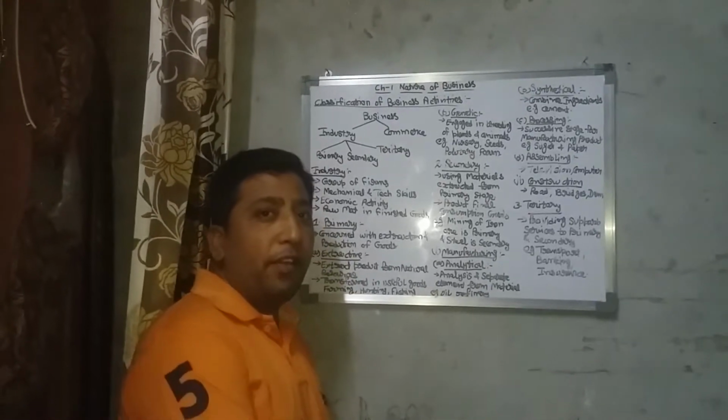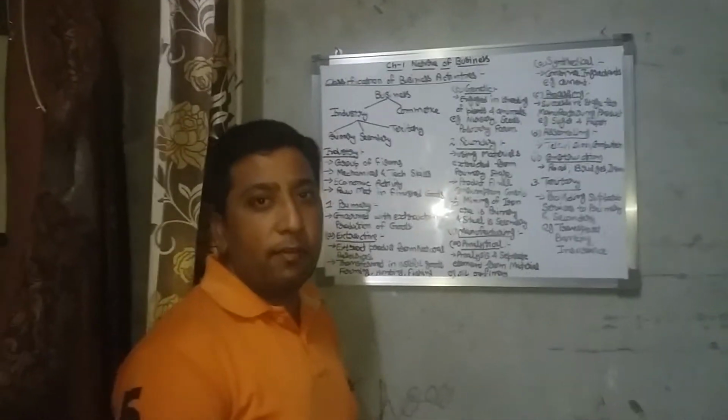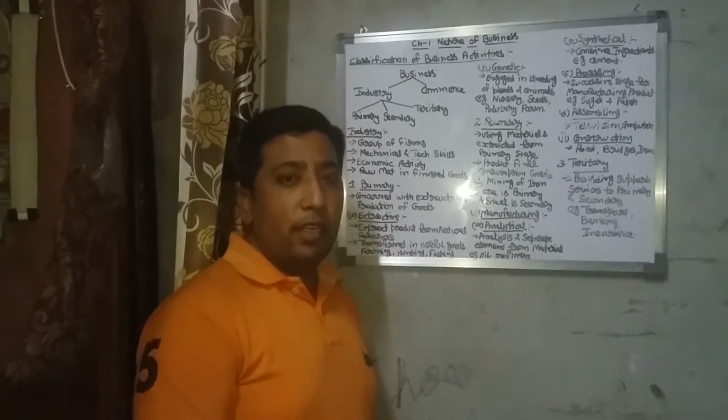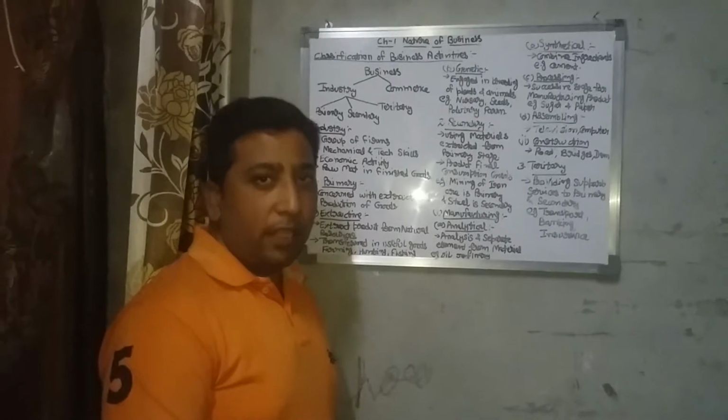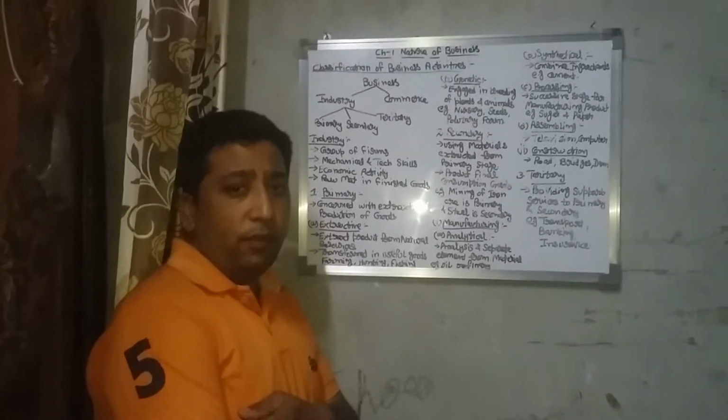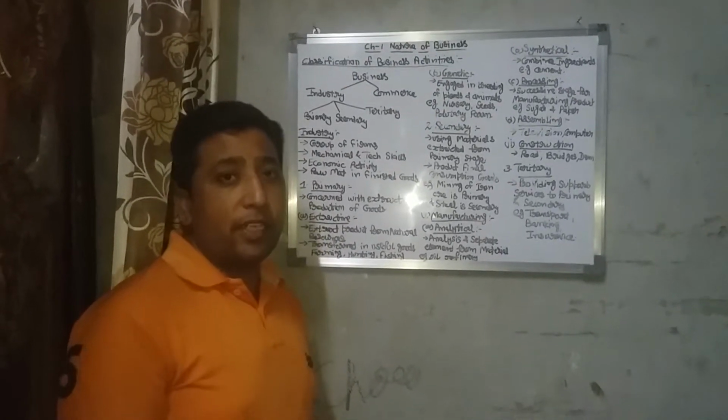Hello students, today we are going to discuss the classification of business activities. Business activity can be classified into two categories. First is industry and second one is commerce. So, again, what is industry?